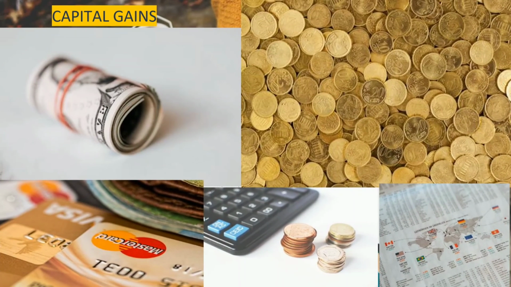So capital gains can be anything, like we may actually receive it, we may not actually receive it. It can be our future receipt also, but we are transferring it today.